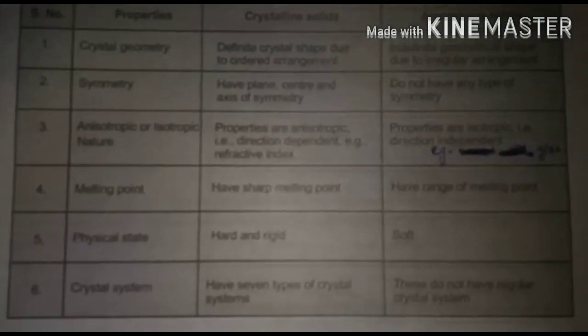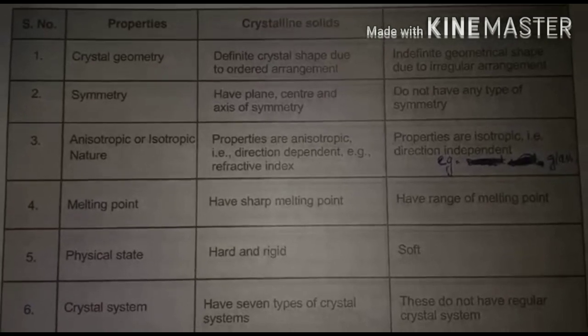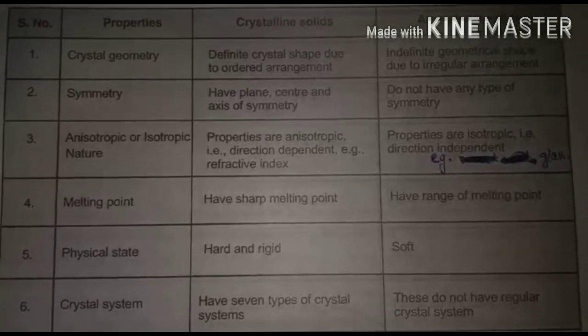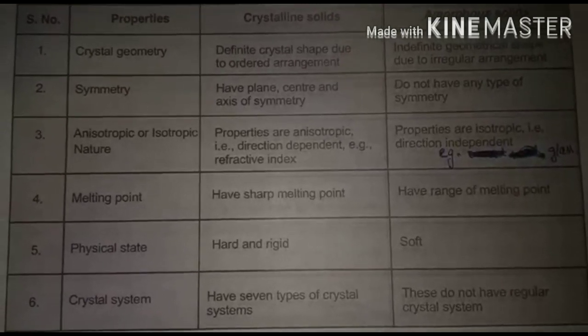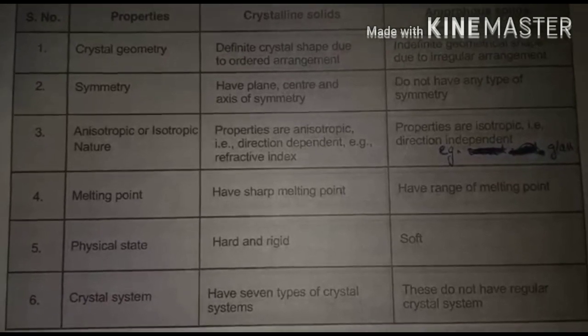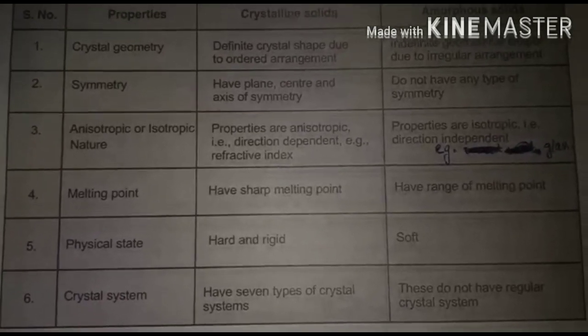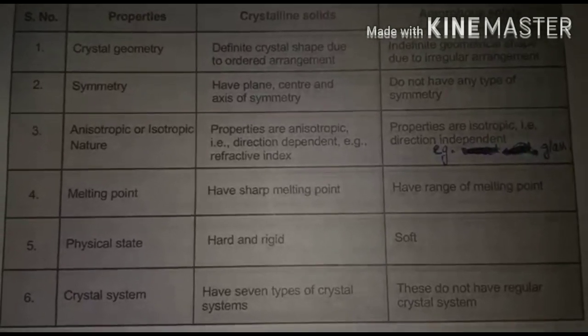The second property is symmetry. The crystalline solids are symmetrical while the amorphous solids are unsymmetrical. Crystalline solids have three types of symmetries. They have a plane of symmetry, they have a center of symmetry, and they also have an axis of symmetry. But amorphous solids do not have any type of symmetry.